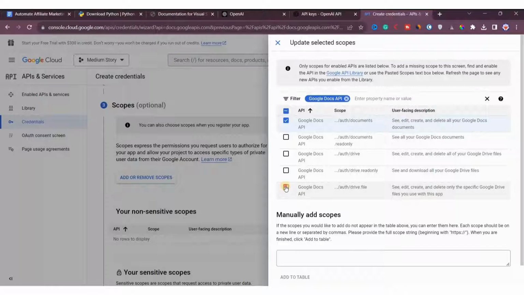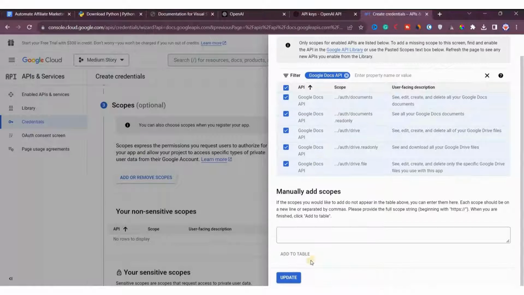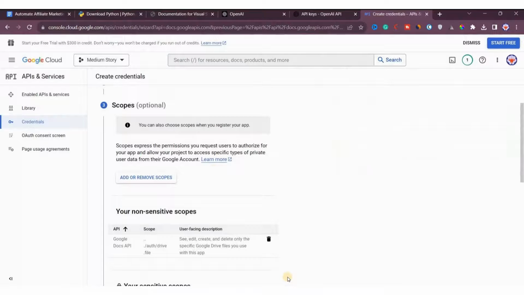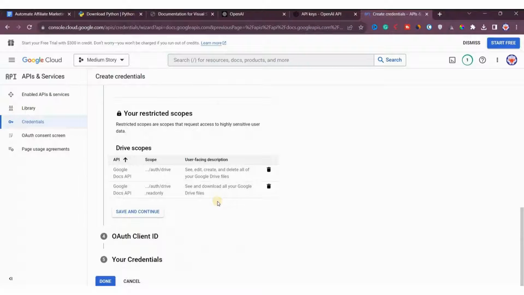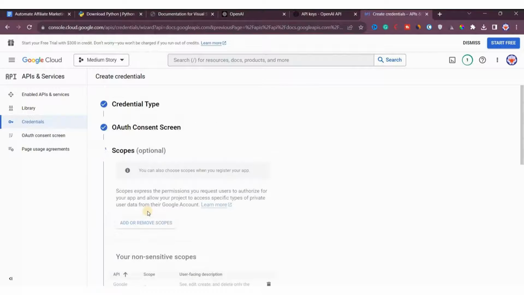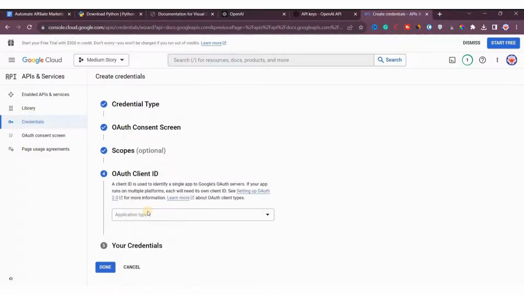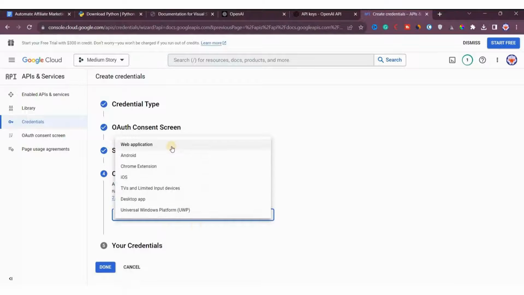Or you can select all these scopes, right, whatever scopes you want to give it. Okay, so then you can simply click on update, right. Then you can click on save and continue. Okay, now what is the application type? You can say it's a web application or desktop app.